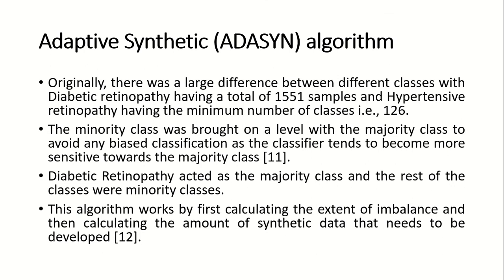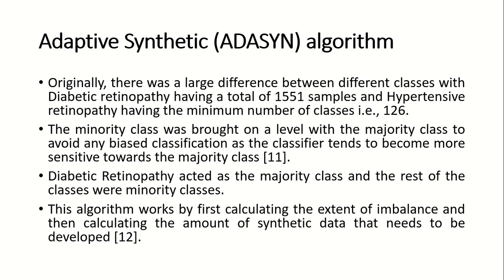After that, the dataset was balanced using the adaptive synthetic algorithm, because there was a huge gap between the samples of diabetic retinopathy, which has the maximum number of samples, and other classes like hypertensive retinopathy, which had the minimum number of samples, that is 126.